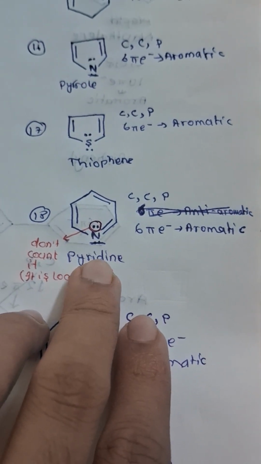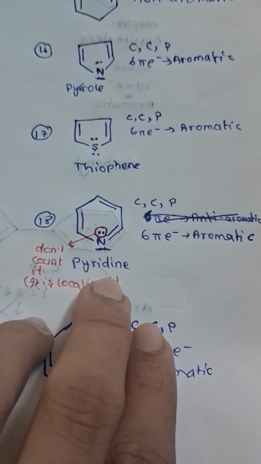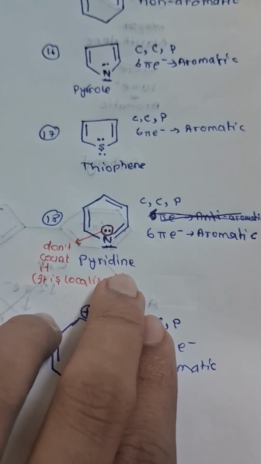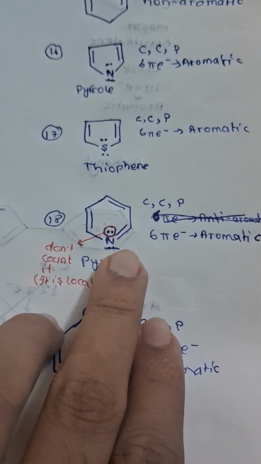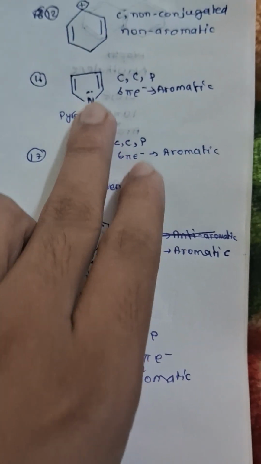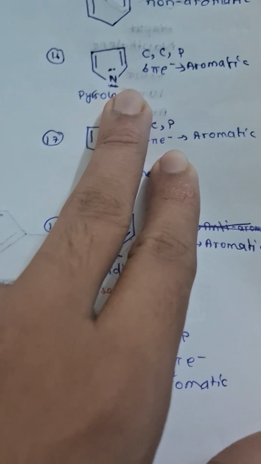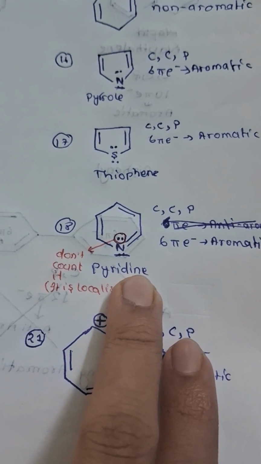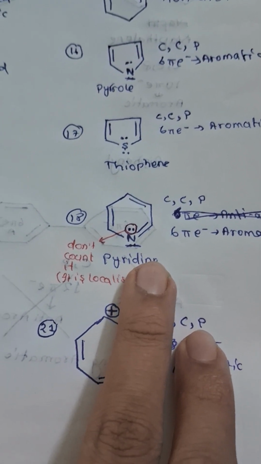So if I ask you which is more basic in nature, pyridine or pyrrole, you should answer pyridine, because in pyridine a localized lone pair is present, but in pyrrole there is no localized electron pair, so it cannot donate electrons. So pyridine is the better electron donor, so it is a better Lewis base.